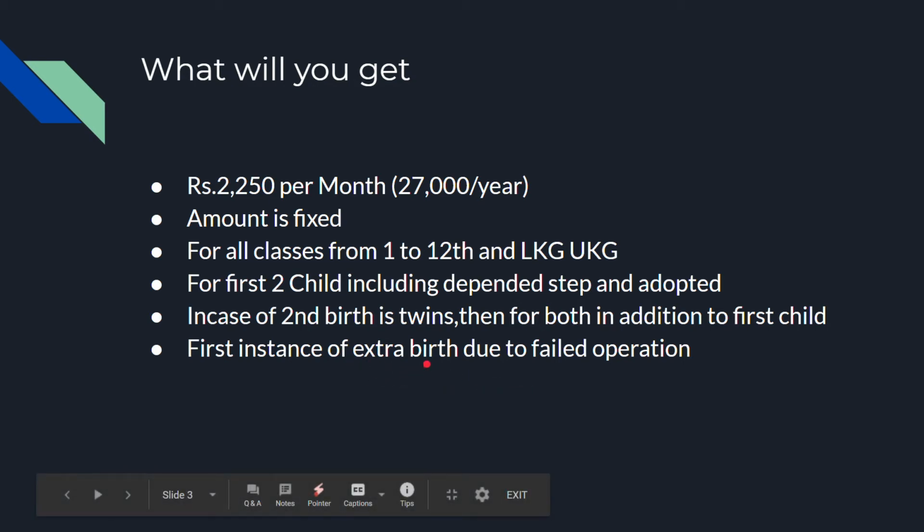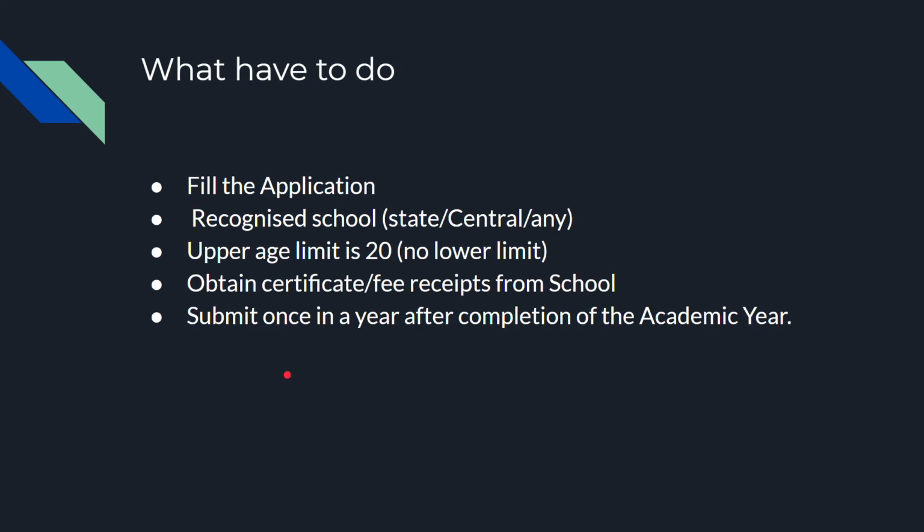So, as a whole, in addition to the first two children, if an extra birth occurred because of a failed operation, in those cases CEA is eligible for the third child also. But this is for the first instance. If the same thing happens again at the second instance, this will not be eligible. So only in these two cases, CEA is eligible for three children.